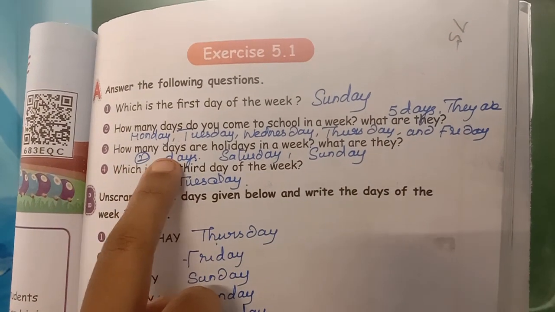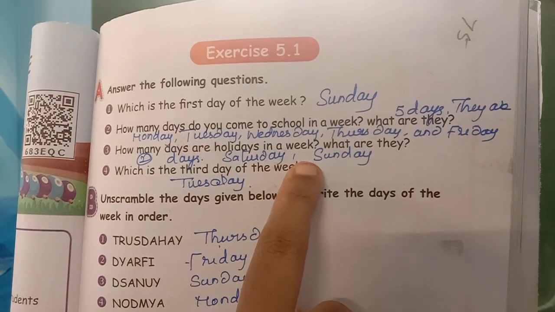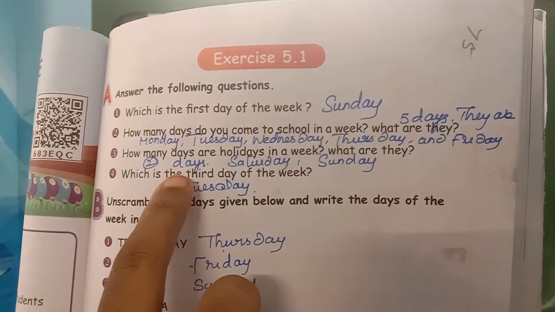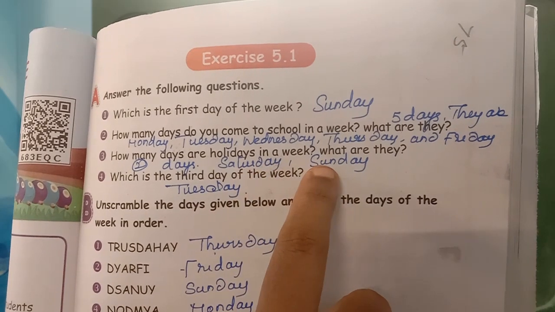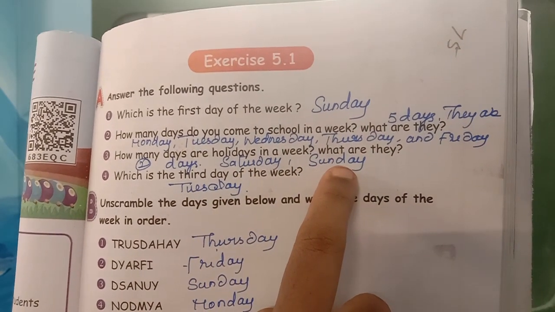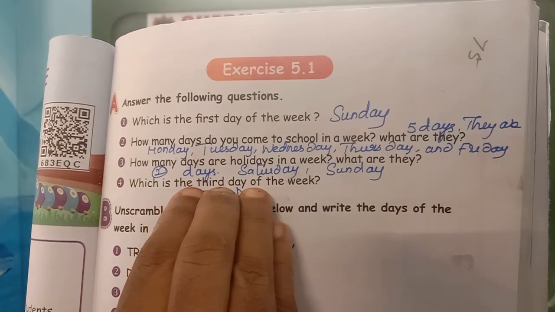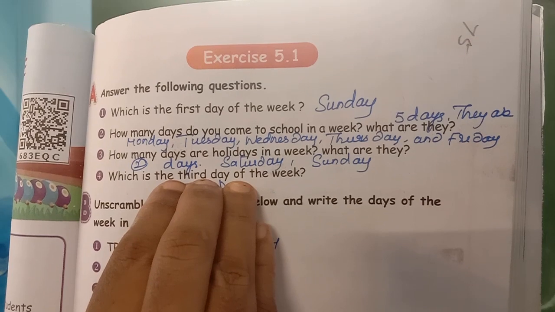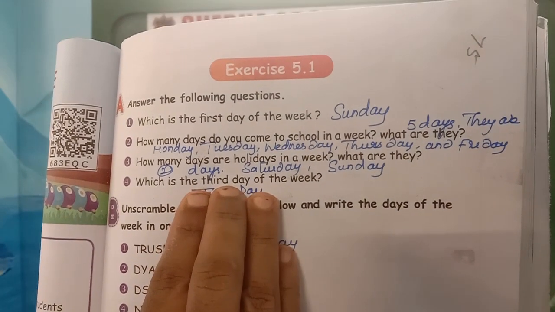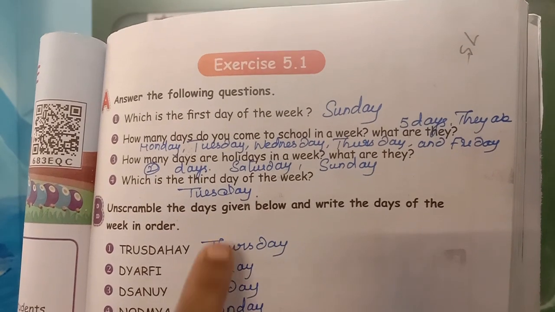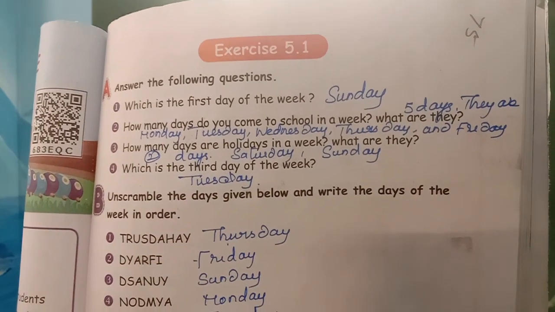How many days are holidays in a week? Yes, there are 2 days holidays in a week. They are Saturday and Sunday. Now I am going to write the answer for this question. Tell me, children, which is the third day of the week? Yes, you are right, children. The third day of the week is Tuesday.